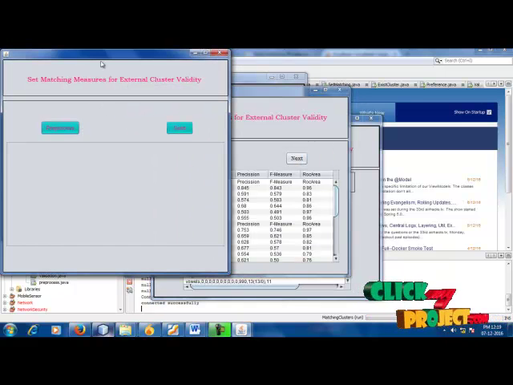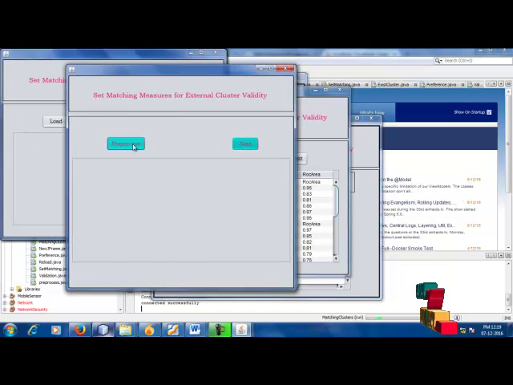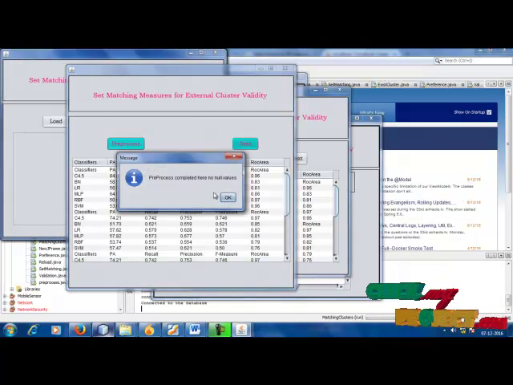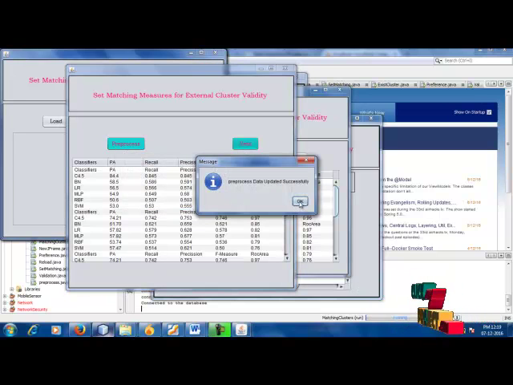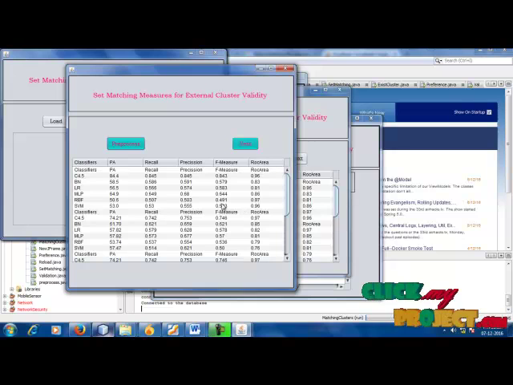Next is pre-process data. Pre-process completed. Here there are no null values. Any null values in the data would be removed, or replaced.